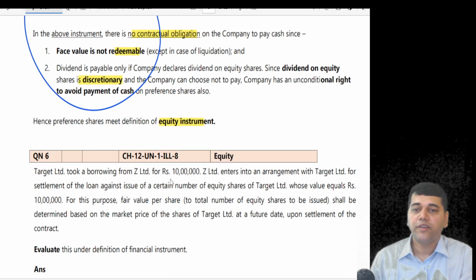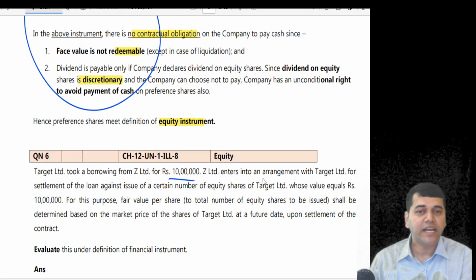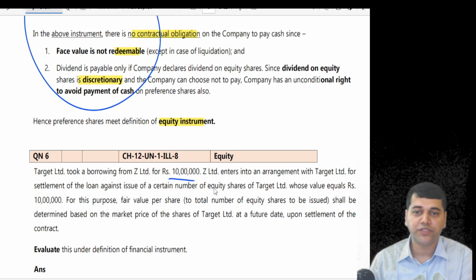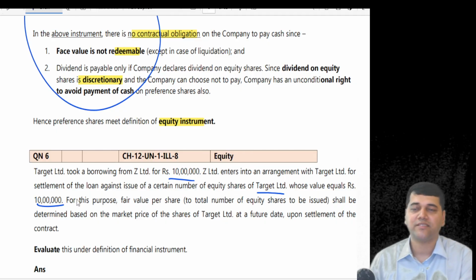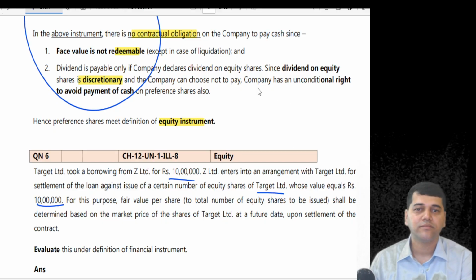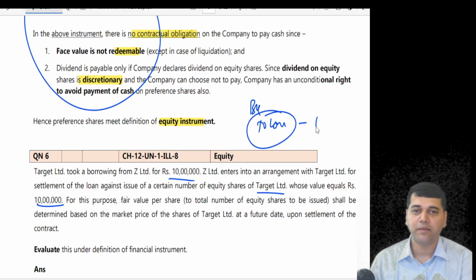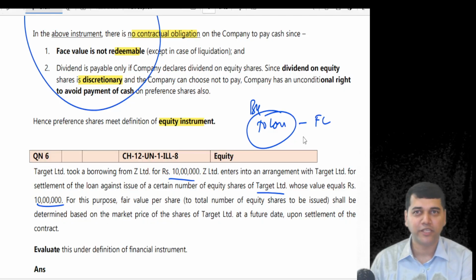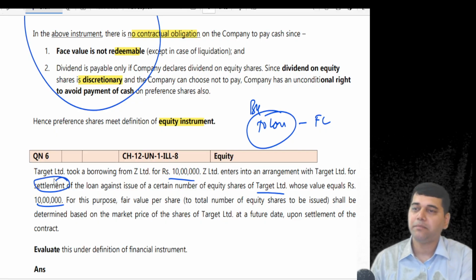Target Limited took a borrowing from Z Limited for 10 lakh rupees. Z enters into an arrangement with Target Limited for settlement of the loan against the issue of a certain number of equity shares of Target Limited, whose value equals rupees 10 lakhs. So when you have taken a loan, what accounting entry do you pass? Bank to loan. Now where do I show this loan? Is it a financial liability for me? Okay. Why? Do I have a contractual obligation to pay cash? Where? Because I am going to settle it by issuing my own shares.